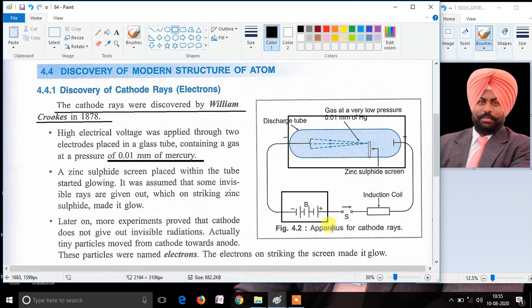When William Crookes performed the experiment by applying the potential, meaning high electric voltage, with the help of electrodes known as the positively charged electrode called anode and the negatively charged electrode called cathode, in this glass tube containing a very low pressure of 0.001 mm of mercury, he saw some radiations coming out from the negative electrode known as cathode.